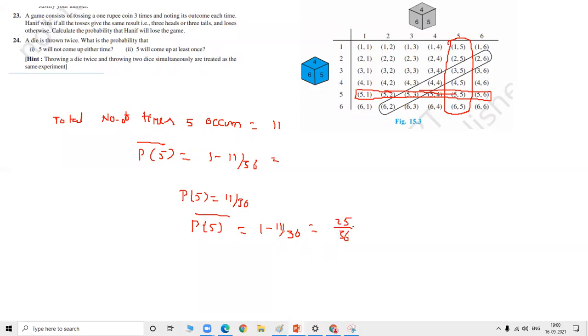5 will come up at least once. 5 will come up at least once means P of 5, 11 by 36. This is the 5 will come up at least once. This is 5 will not come up either time.